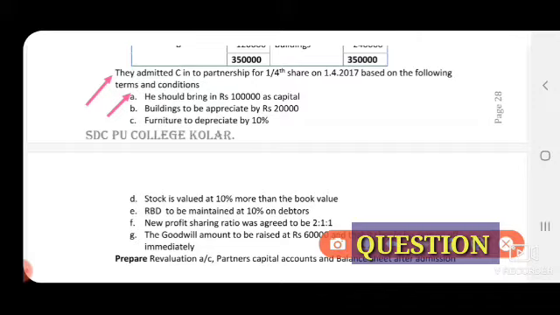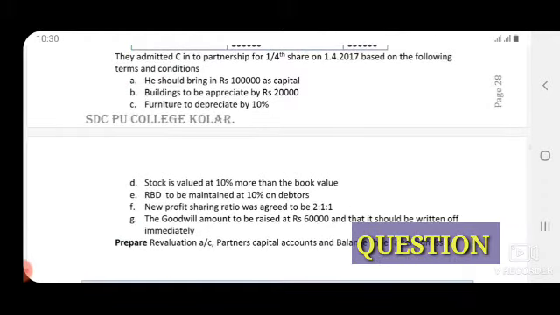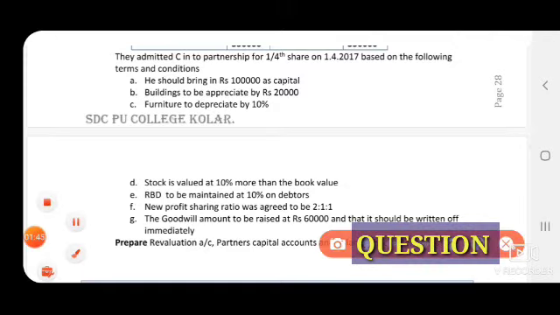See, the new partner brought capital in the form of cash, and goodwill he has not brought in the form of cash. That goodwill is raised and written off. So that is case 4. Goodwill amount raised and written off immediately.